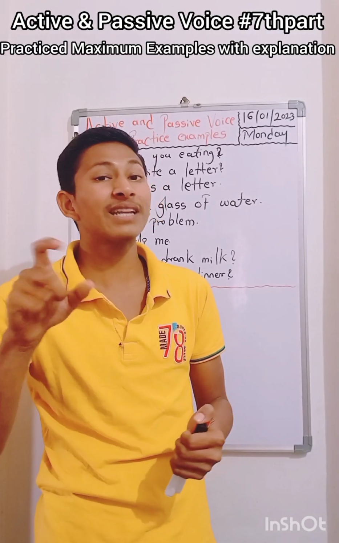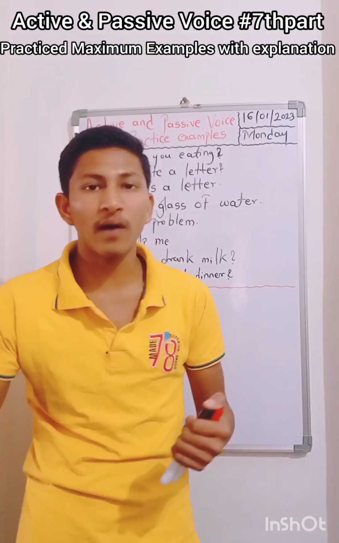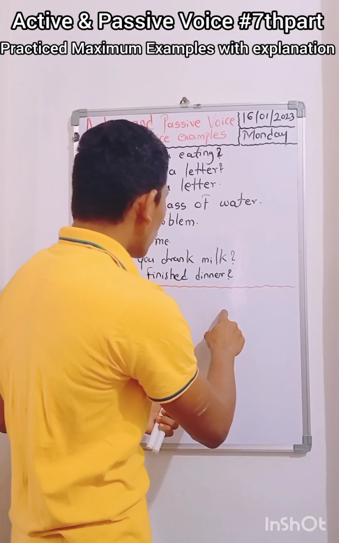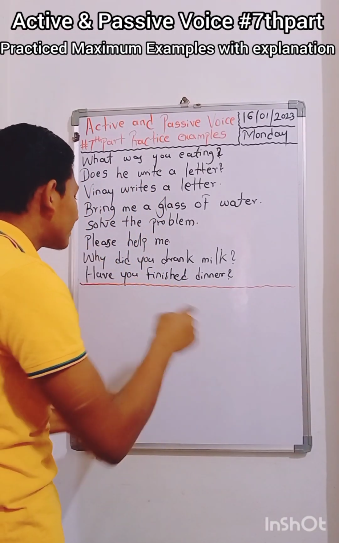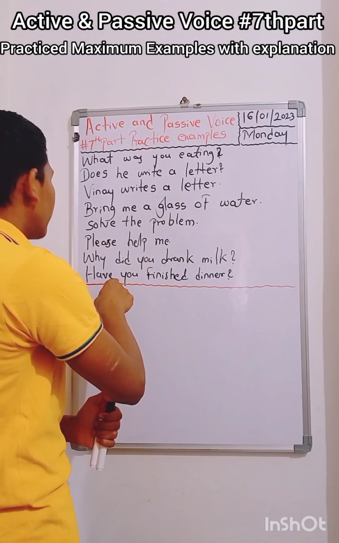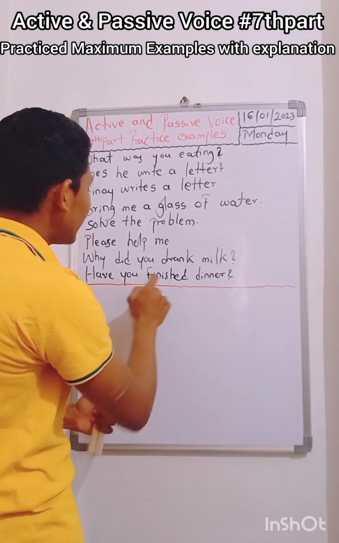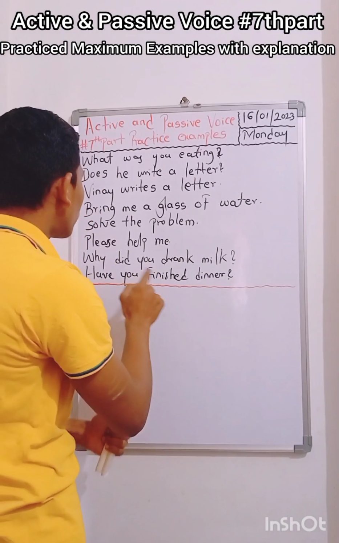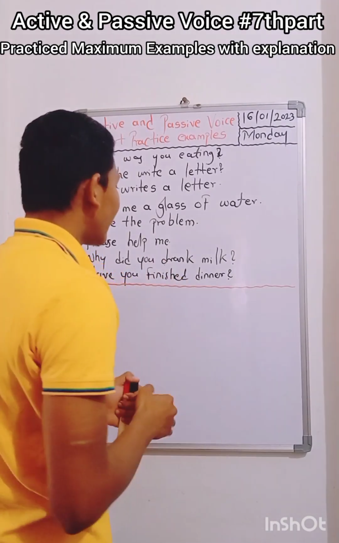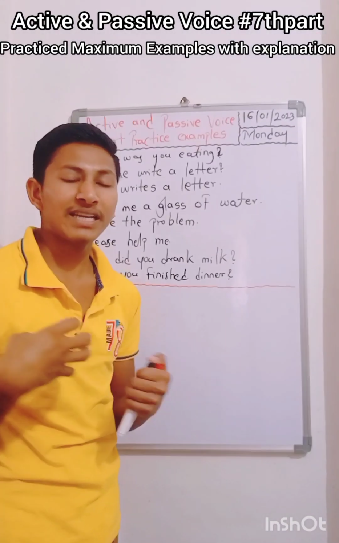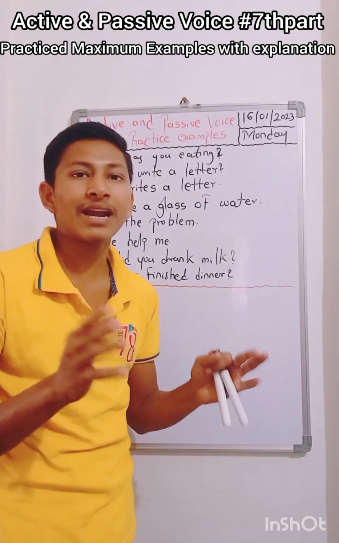A transitive verb requires an object to be meaningful, like "She moved the sofa." Or we can take the practical example, "Have you finished dinner?" This is a transitive verb, so we can transform it into passive easily, because it has an object to receive the action. But an intransitive verb is itself a meaningful sentence that doesn't require an object.